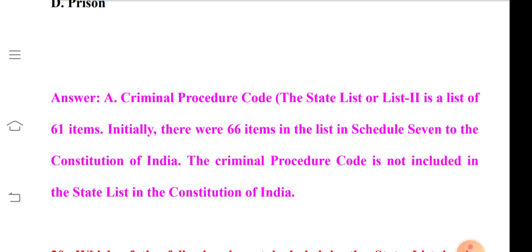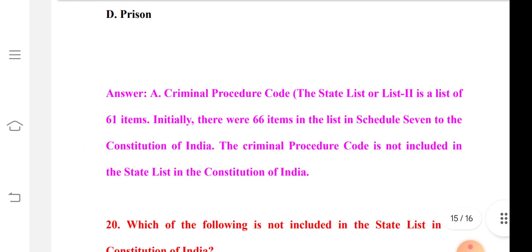The state list or List 2 is a list of 61 items. Initially there were 66 items in the list in Schedule 7 to the Constitution of India. The Criminal Procedure Code is not included in the state list in the Constitution of India.